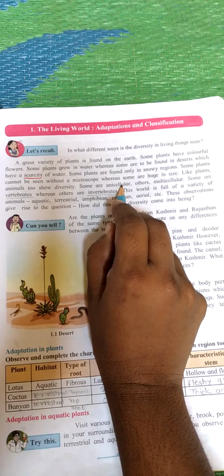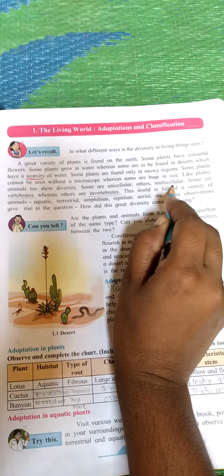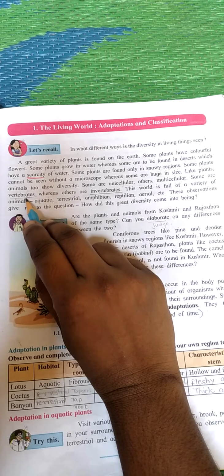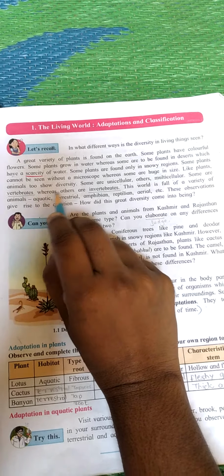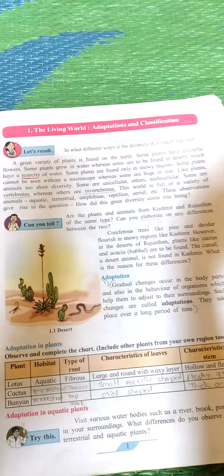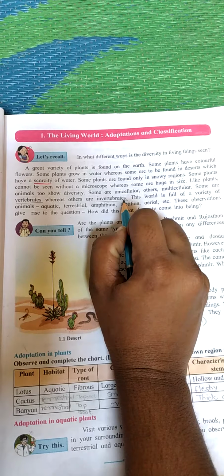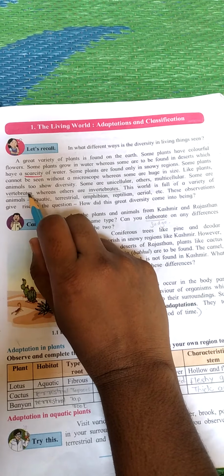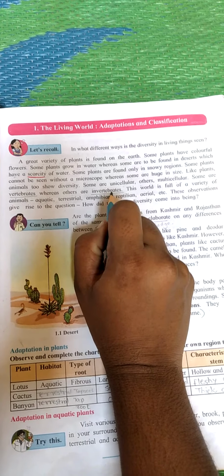Some are unicellular, which means it contains only one cell. Others are multicellular. Some are vertebrates. Vertebrates means animals which have a backbone, whereas some are invertebrates. Invertebrates means animals which don't have a backbone. Vertebrates, for example, birds. Invertebrates, earthworm.